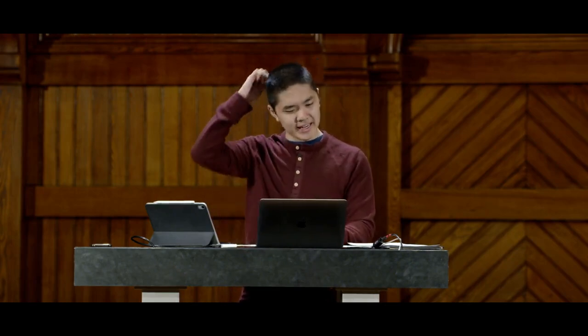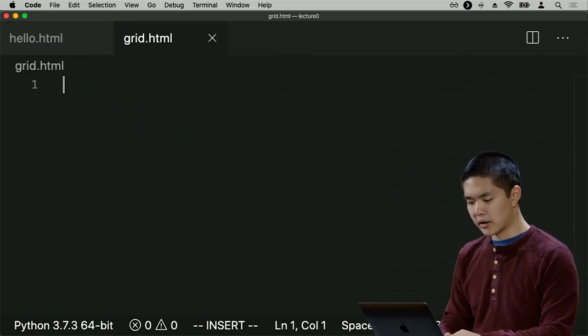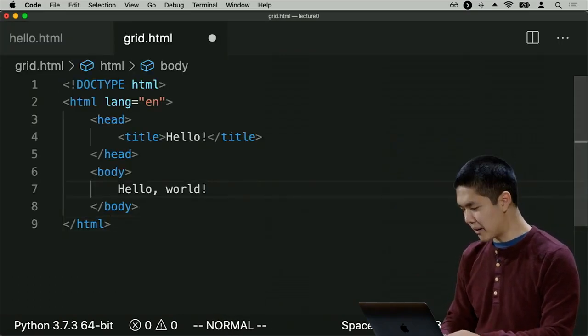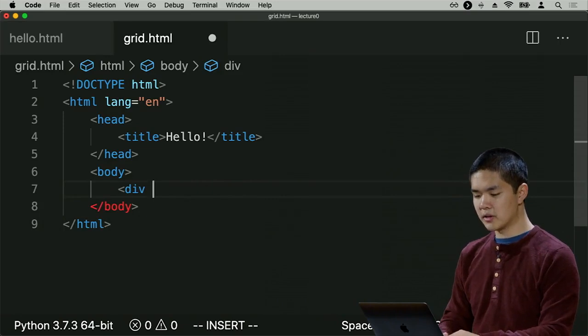So this is one layout paradigm that exists within CSS, this Flexbox layout. There are other layouts that exist as well. One common one is the grid layout. For any time you want to arrange things in a particular grid, where maybe certain columns need to be certain widths, but others could maybe be a little bit more flexible. I'll show one example of that too, just to give you a demonstration of what that grid layout might look like. So here's grid.html, where I'll go ahead and inside the body of this page, give myself a div.